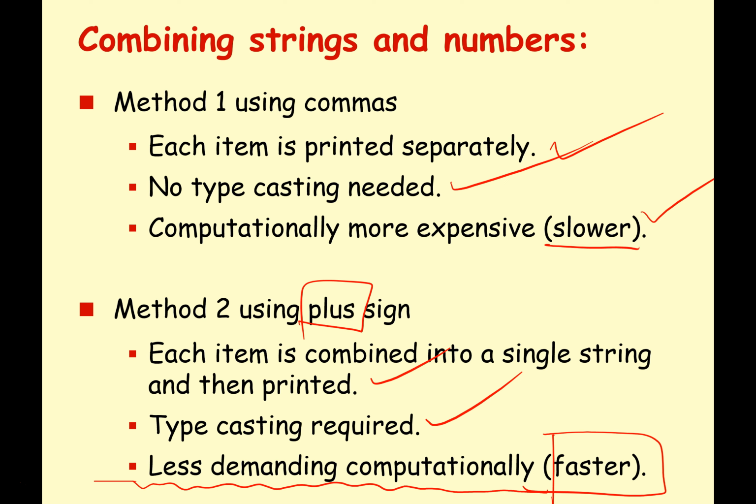So when I run my own kind of speed tests, if you're trying to print out 2 items, then method 2 is twice as quick, twice the speed. So that sounded a little bit confusing. It took half the time of method 1. So yeah, twice as quick.